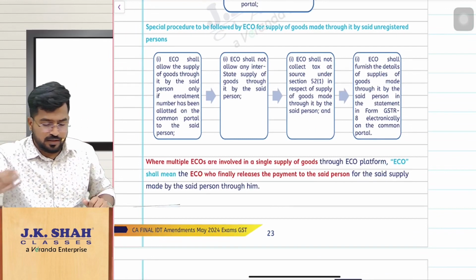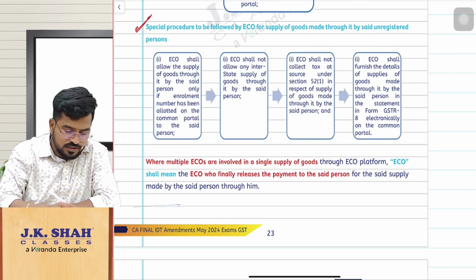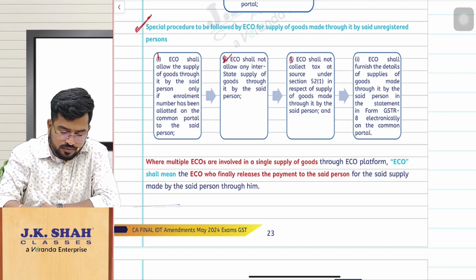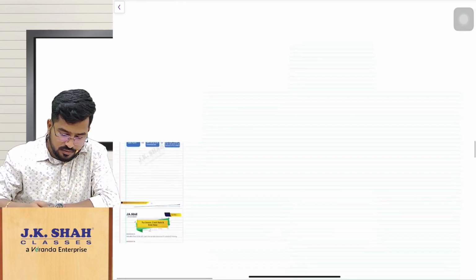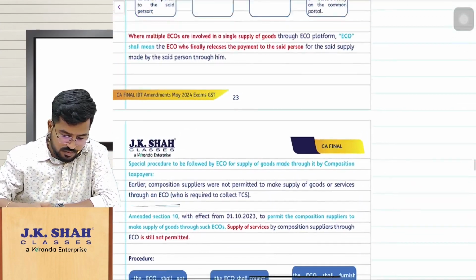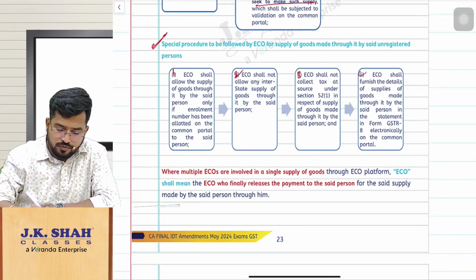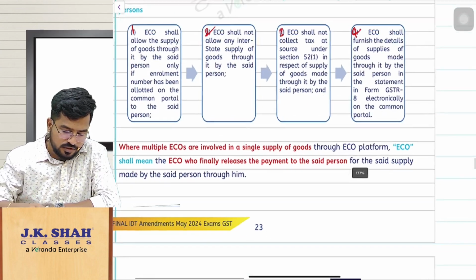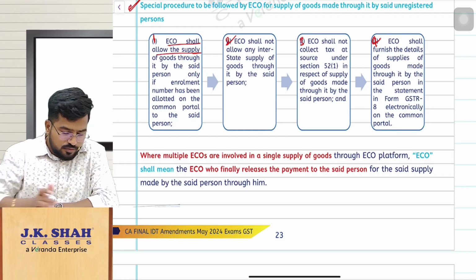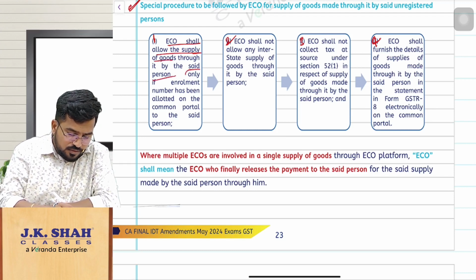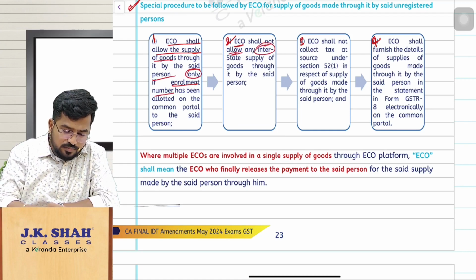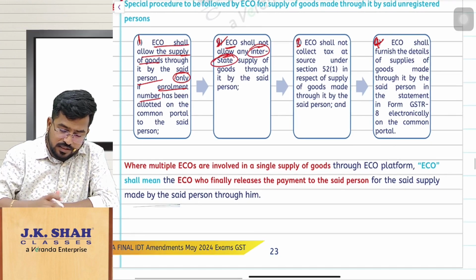So the e-commerce operator also has some procedure to follow. What is that procedure? Nothing but, sir, the e-commerce operator shall allow the supply of goods by the said person only if the enrollment number is there. Yes, we have already discussed that. The e-commerce operator shall not allow the person to make interstate supply. Yes, we have already discussed that also.